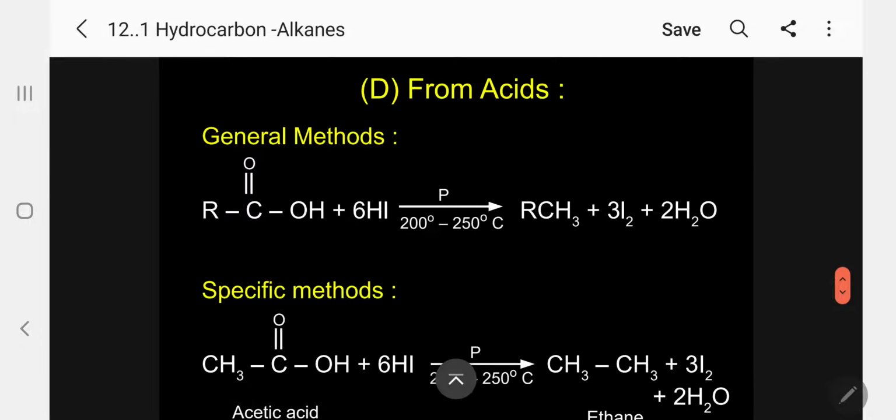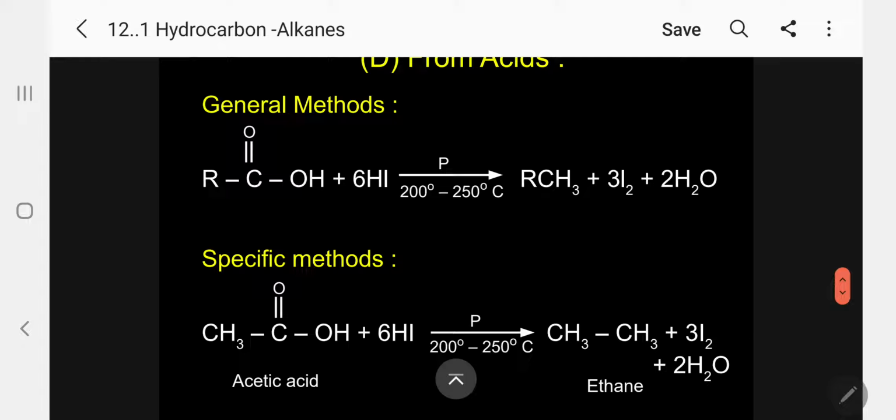Acid also, as I told you, HI is a powerful reducing agent. It will reduce acid also to the corresponding alkane. Iodine will be produced. Kindly follow. Water is there. Sorry, not carbon dioxide.